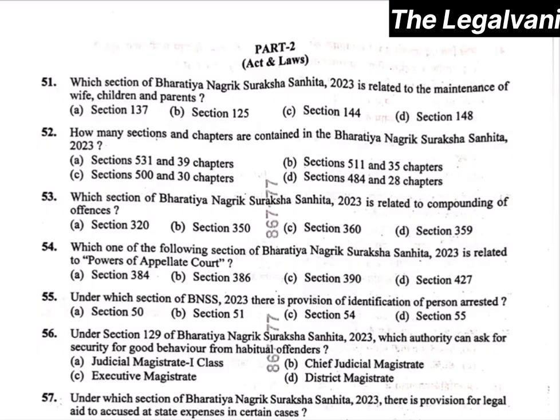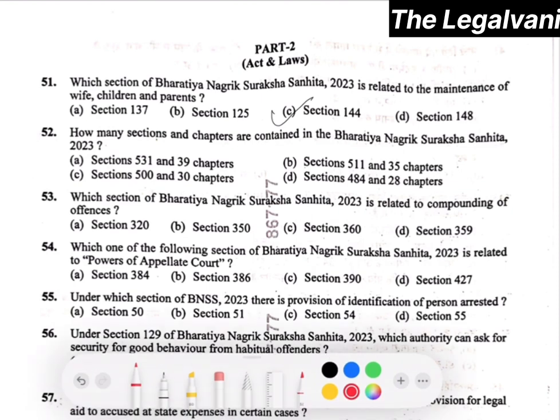So moving towards part 2, that is Acts and Laws. Question number 51. Which section of Bharatiya Nagrik Suraksha Sanhita 2023 is related to the maintenance of wife, children and parents? So right answer will be option number C, that is section 144 of BNSS.